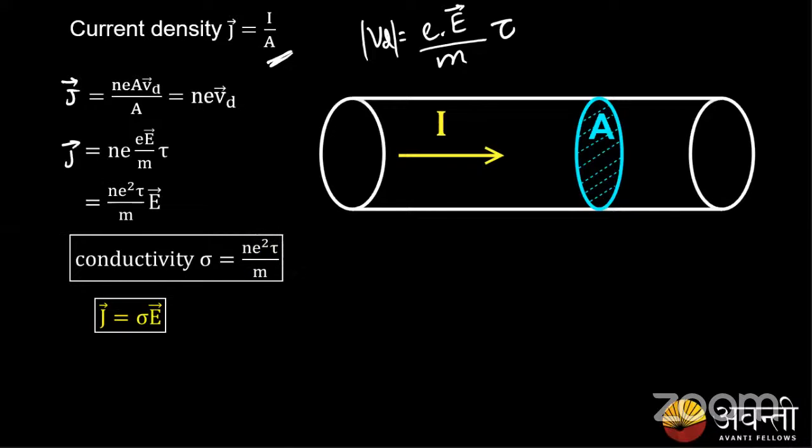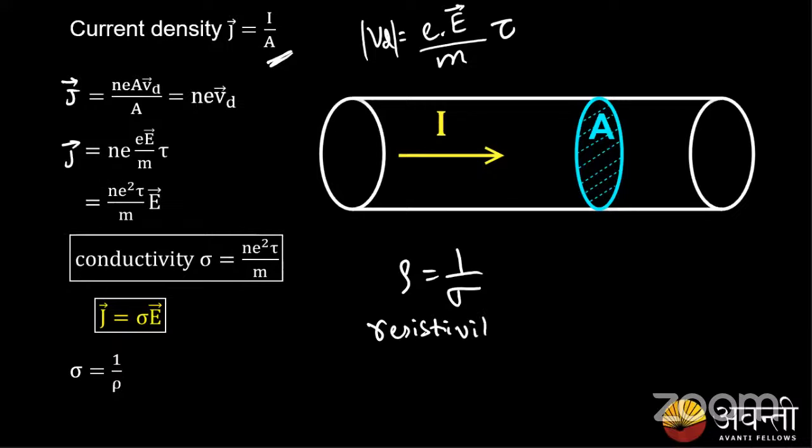Now, can I introduce a new term called resistivity? Conductivity means how much my conductor allows the free flow of electrons to pass through it. If I take the inverse of conductivity, then I'll get a new term, that is resistivity.